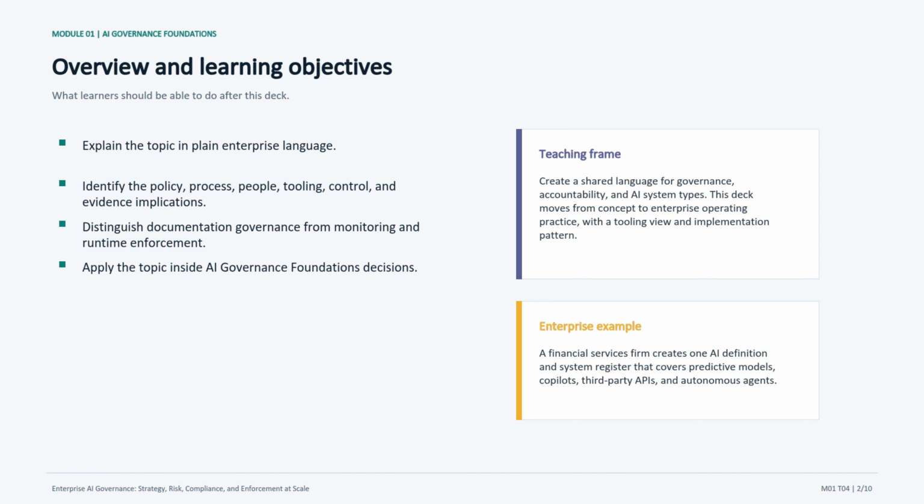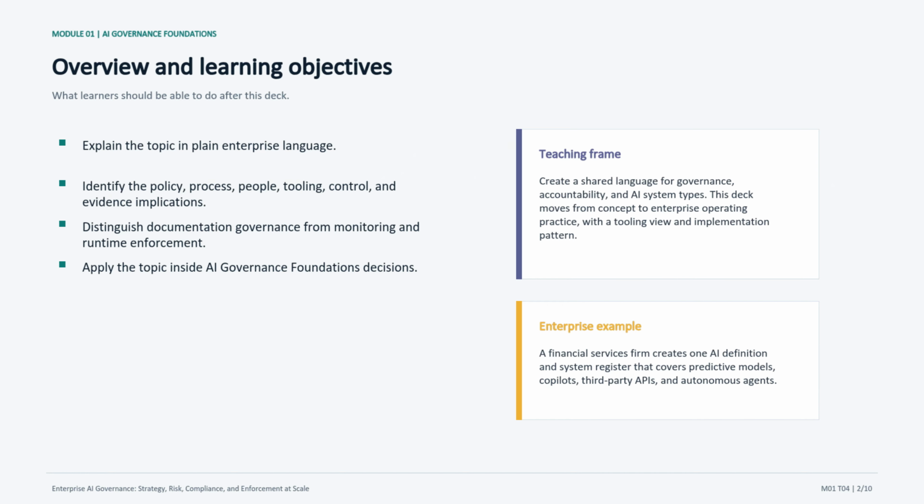The example on the slide is our bridge from theory to practice. As I explain it, think about where your own organization would need an owner, an approval step, a metric, or an auditable record.